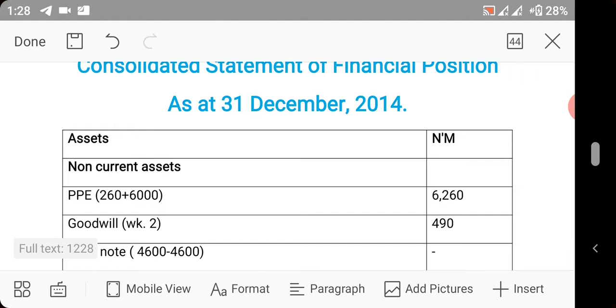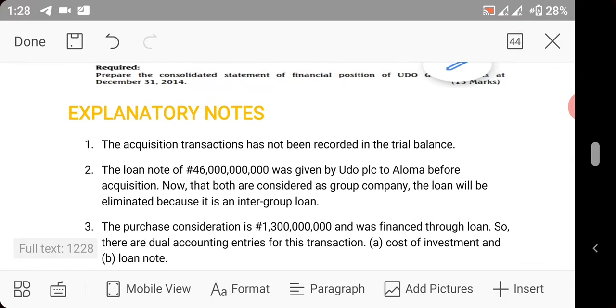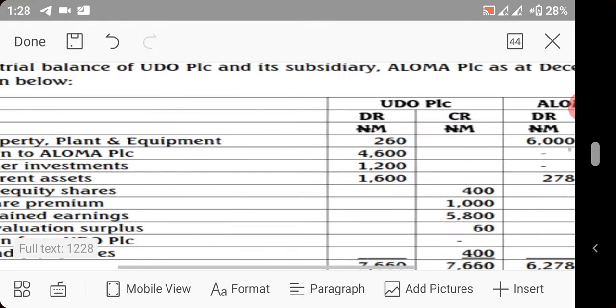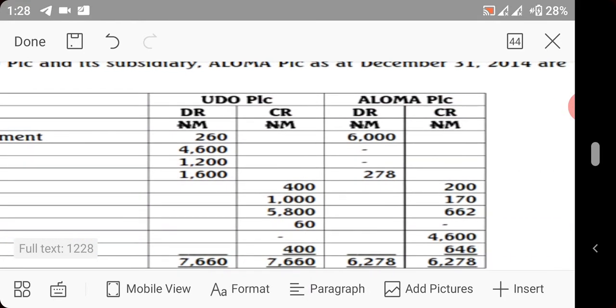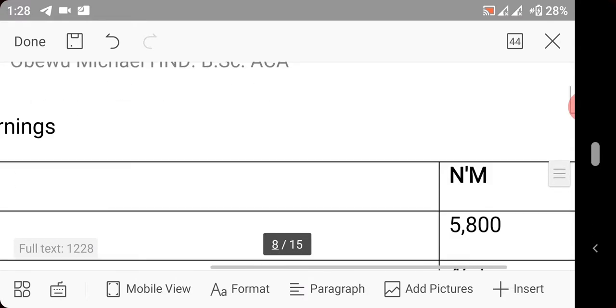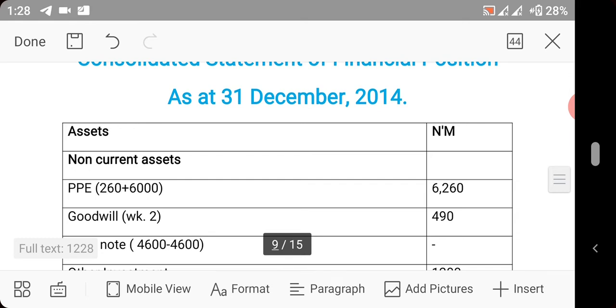If you check back in the equation, you will see that the PPE is actually 260 and 6,000. Look at this. So that is how we got it. Good. So that will give us 6,260.